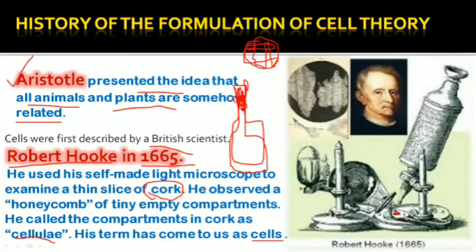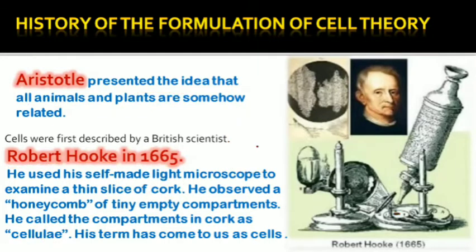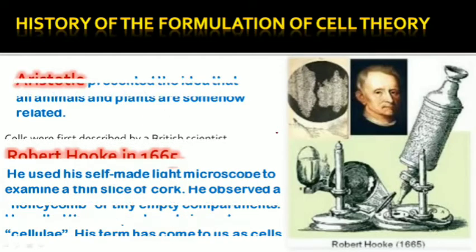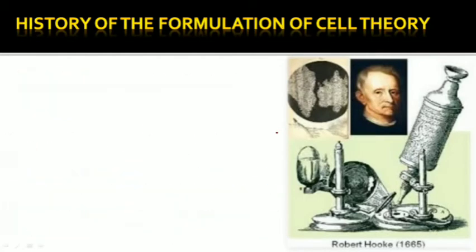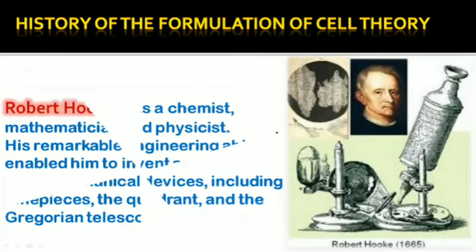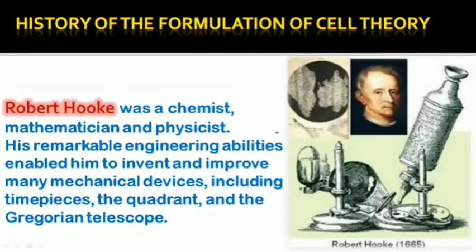When he saw this cork under the microscope, he saw some compartments, some holes in it, like a honeycomb. He gave them the name cellulae, and later the name changed to cells. So the first discovery was given by Robert Hooke, which is the discovery of the cell.